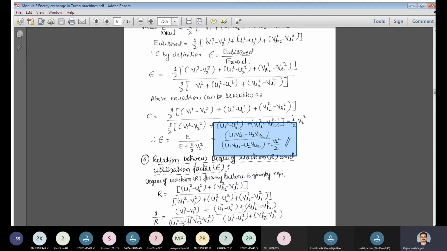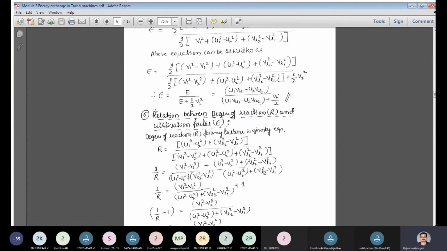Even now we have not understood what a velocity triangle is so far. However, in the course of time, let us understand the significance of the velocity triangles. So now this is all about the degree of reaction and the utilization factor.